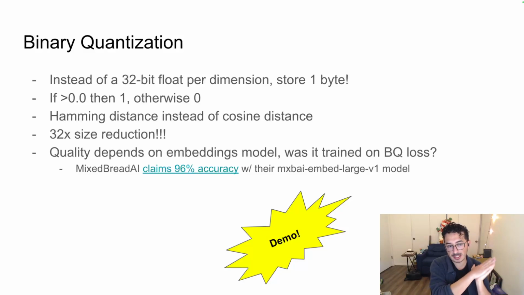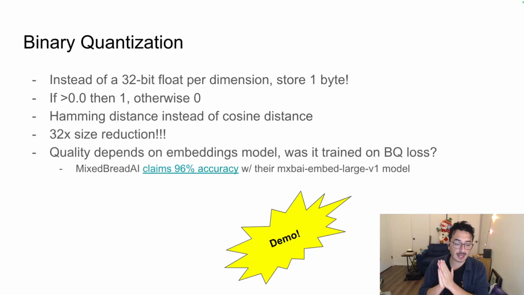What you do is you take the 1,024 dimensions per vector, and for every one of those dimensions, if the number is greater than 0, you assign it a 1, and if it's less than 0, you assign it a 0. What that gives you is that instead of a 32-bit floating point vector, you get a bit vector. So instead of 32 bits, you store it all in 1 bit. That is a 32x reduction in size. That is one way to save a lot of space.